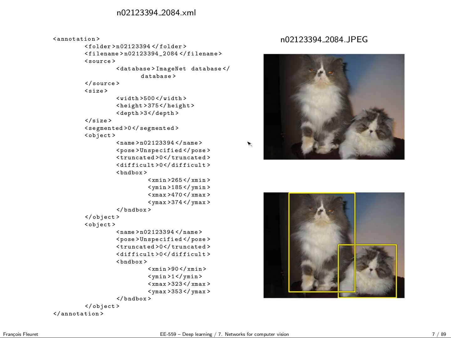So here I took one image from the Persian cat synset, and going with this image you have a file like this, XML file, so it's structured with the XML syntax, and basically it states mostly where are the objects. So in that case it states that you have an object with this identifier at this location.